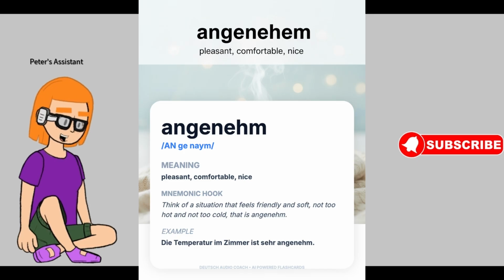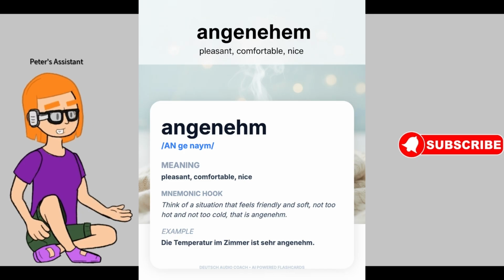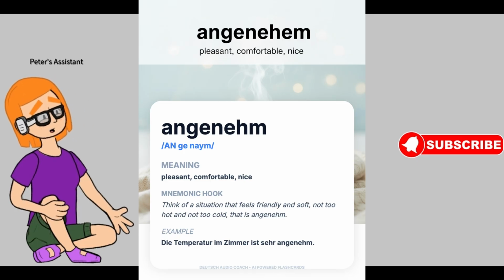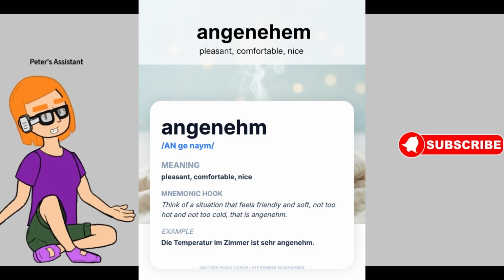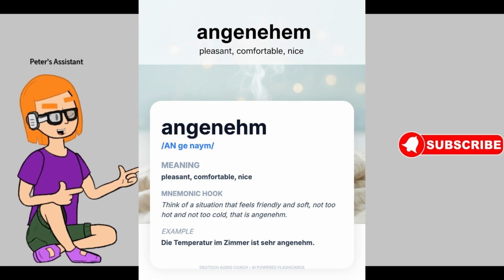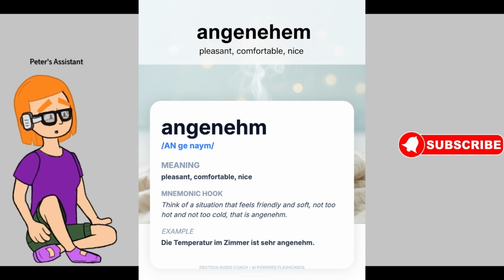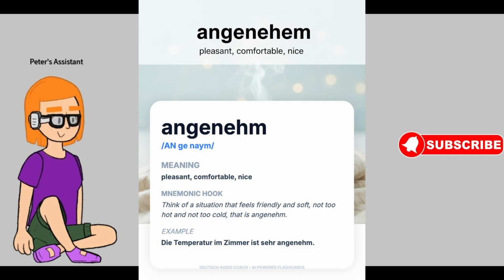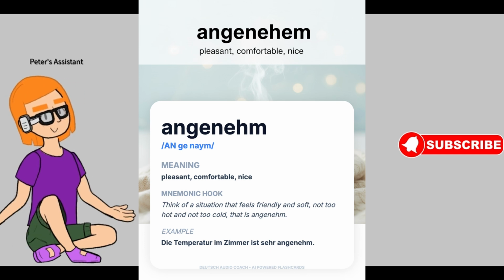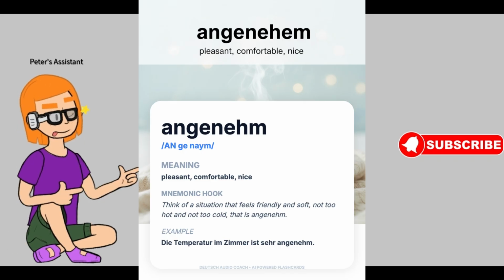Next German word is angenehm. Pronunciation: angenehm. Meaning in English: pleasant, comfortable, nice. How to remember this word? Think of a situation that feels friendly and soft, not too hot and not too cold. That is angenehm. Example sentence: Die Temperatur im Zimmer ist sehr angenehm. English translation: The temperature in the room is very pleasant.